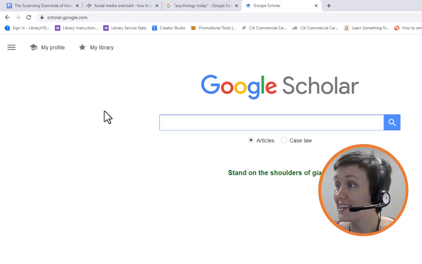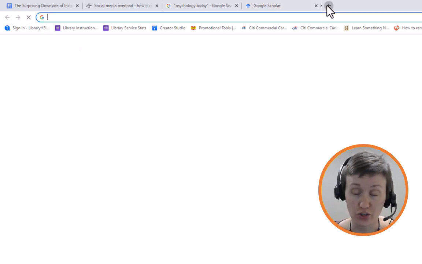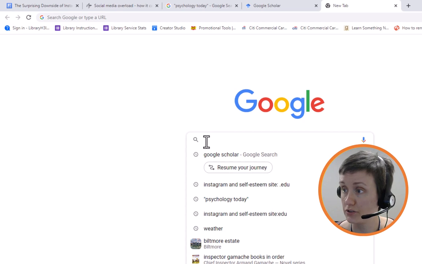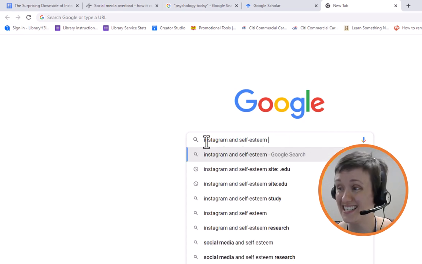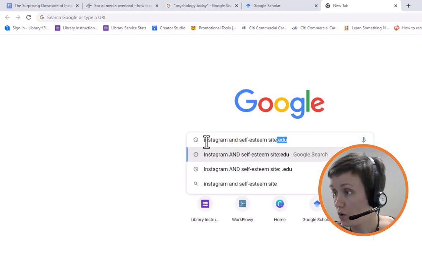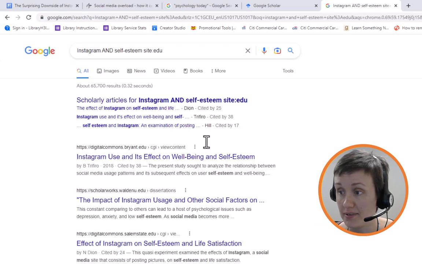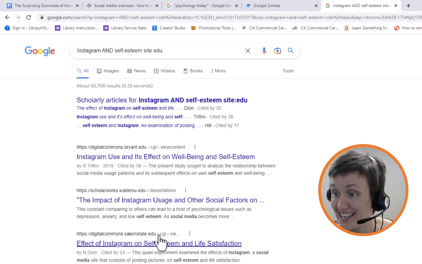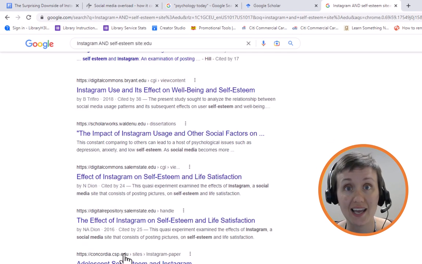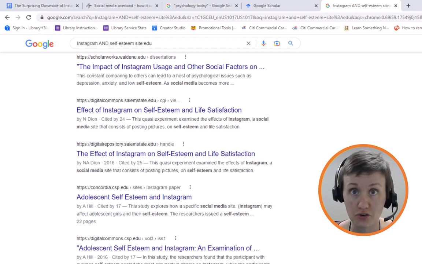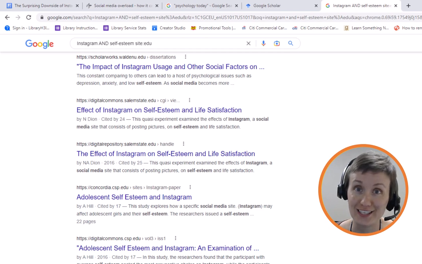And there is one last trick I would like to show you. When you are doing a regular Google search, you can type in your search terms, add the word site, colon, edu. Hit enter and see what happens. Every result has a .edu domain. That means it's associated with a verified educational institution. These sources are going to be a little bit more reliable than doing a general internet search.